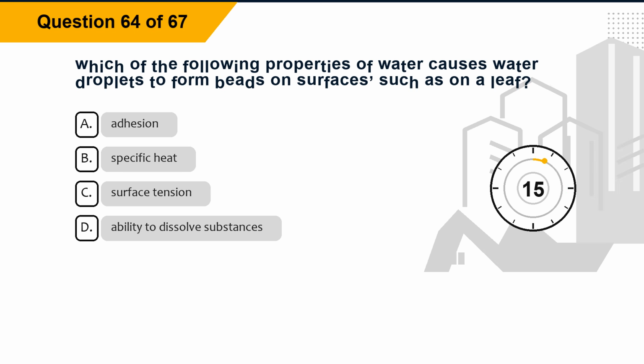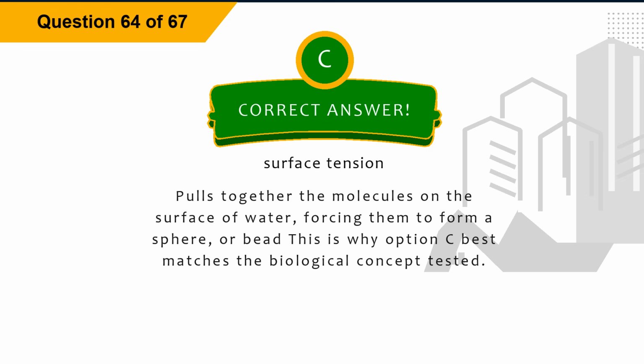Question 64. Which of the following properties of water causes water droplets to form beads on surfaces, such as on a leaf? Option A, adhesion. Option B, specific heat. Option C, surface tension. Option D, ability to dissolve substances. The correct answer is option C, surface tension. Explanation. Surface tension pulls together the molecules on the surface of water, forcing them to form a sphere, or bead. This is why option C best matches the biological concept tested.